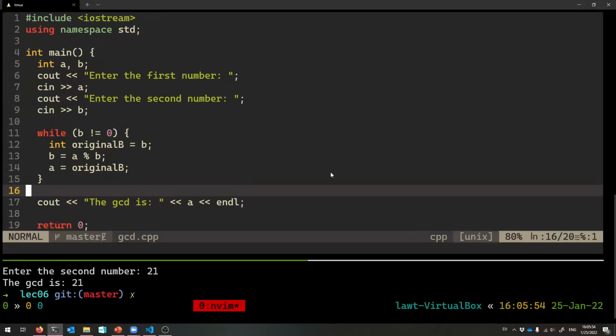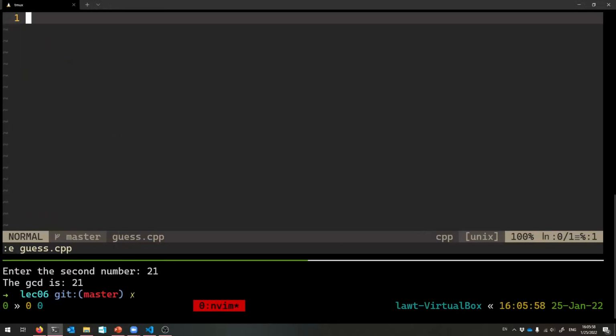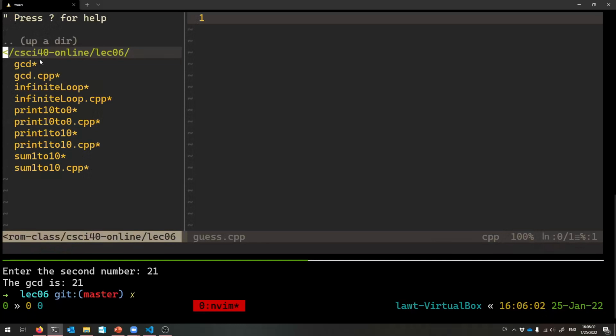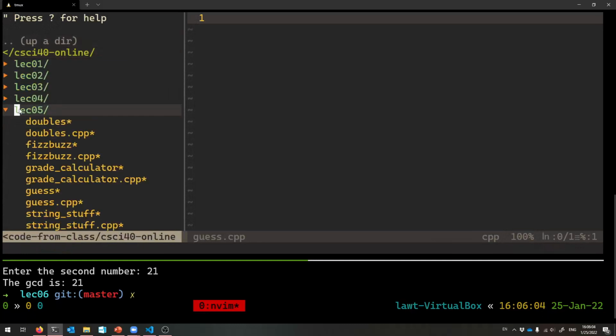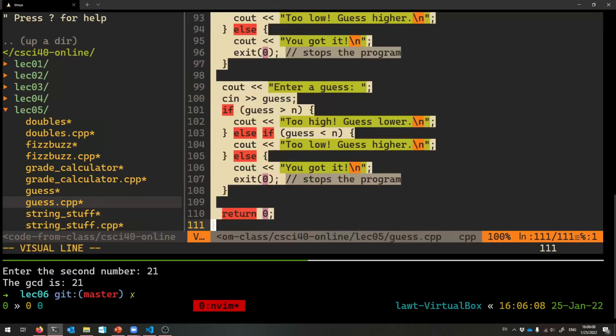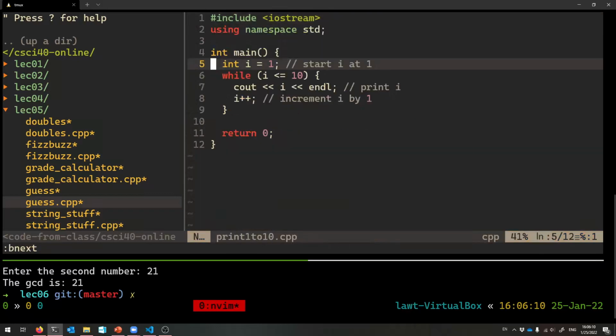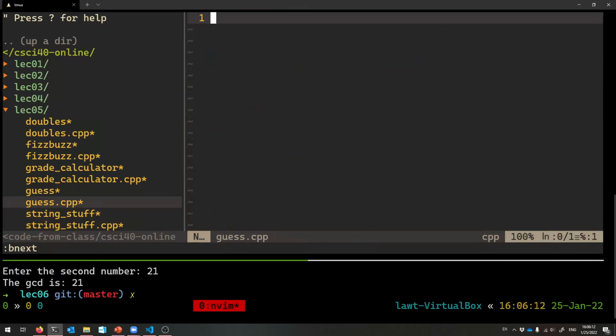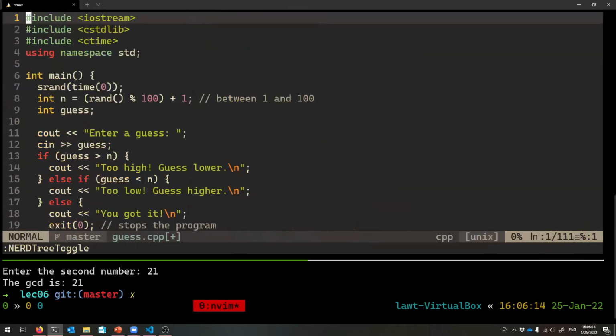So let's do guess the number properly. Guess.cpp, and what I'll do is let's go back out and see how much I can copy from last time. Because I'll take most of this code. It's not entirely wrong, right? There. So here's my guess program now.